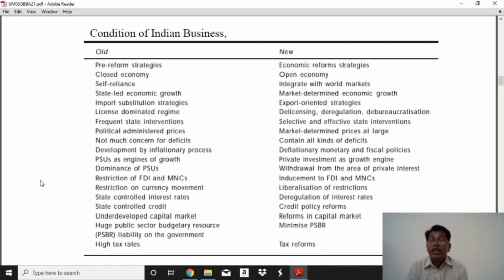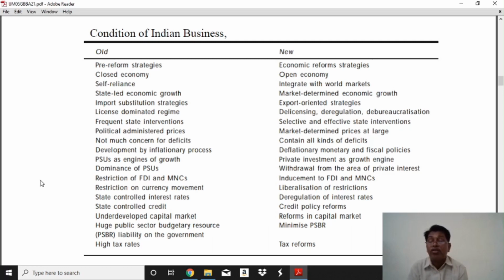Frequent state intervention: the government intervened in any business step by step, so we could not freely set up our business. Administered prices and political involvement in business factors. Not much concern for deficits, and development by an inflationary process.